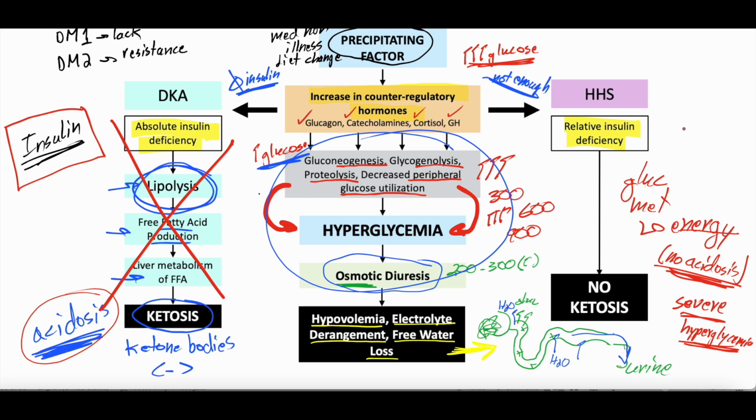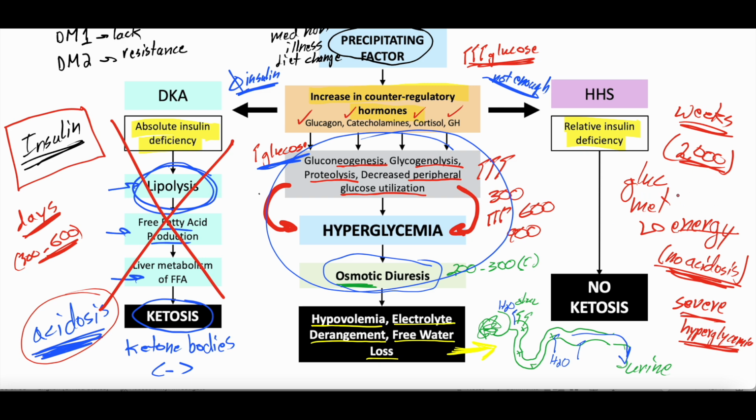So HHS usually can progress over weeks. And your glucoses can get really high, in the 1,000 or 2,000 range. Whereas DKA usually progresses over days. And your glucose is high, but it's usually in the 300 to 600 range. These are just rough estimates, right? So it does not get as high as it does in HHS because you get so acidotic in DKA and you get so sick that you would die before your glucose could get to 2,000.